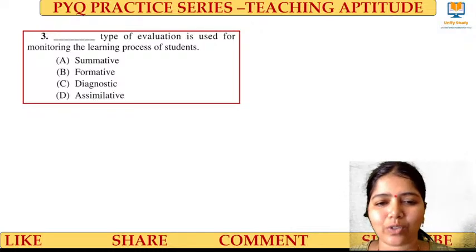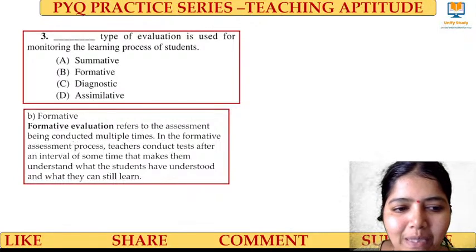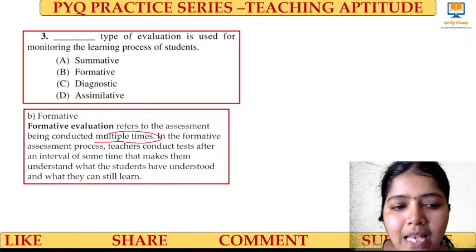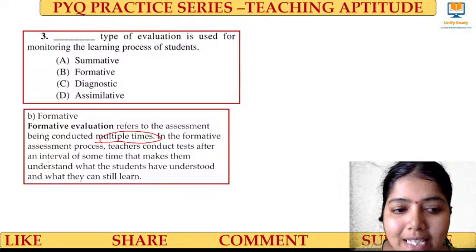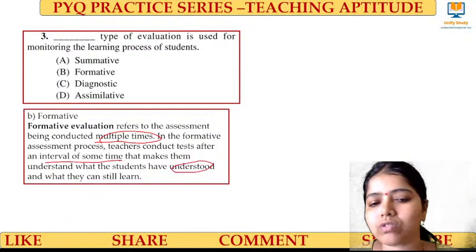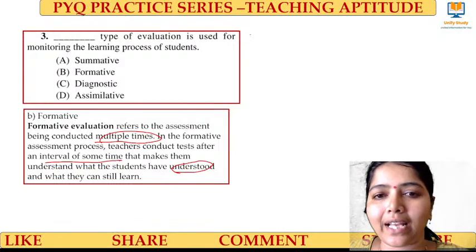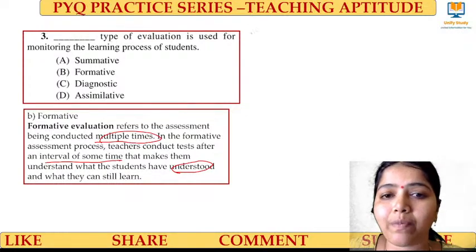The right answer for this question is formative evaluation, right? It refers to assessment being conducted multiple times, conducting tests after an interval of some time, which helps us understand how far they have understood the learning. See, learners, be very clear. Those who are doing the upcoming NET examination, be clear with the concepts because they'll be asking you statement-based questions.